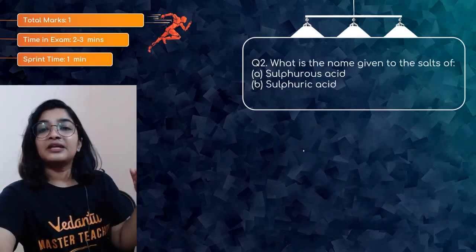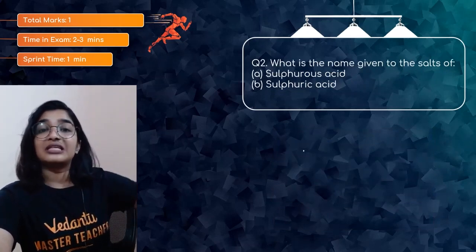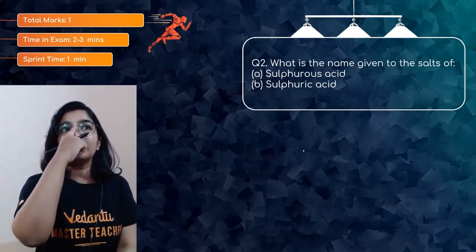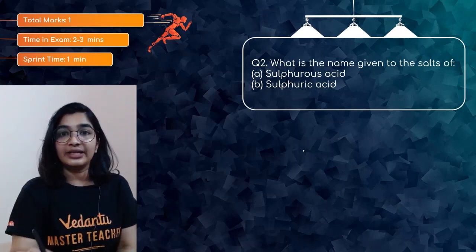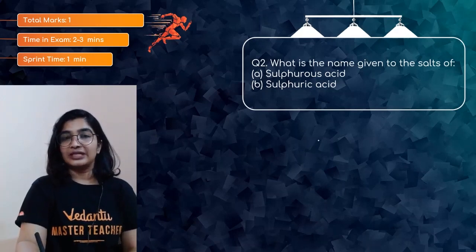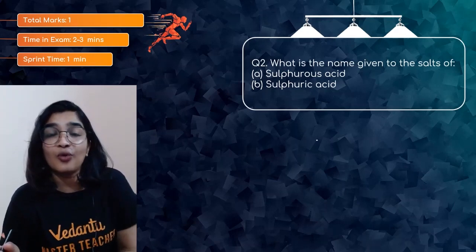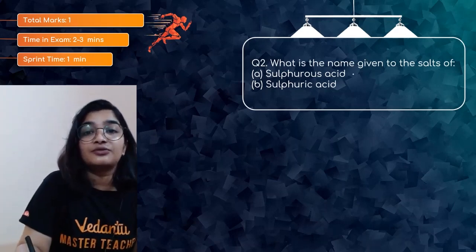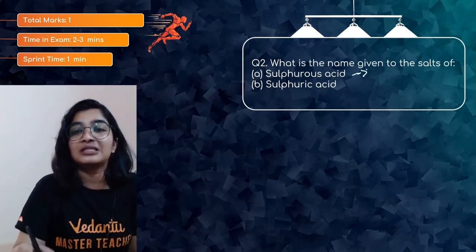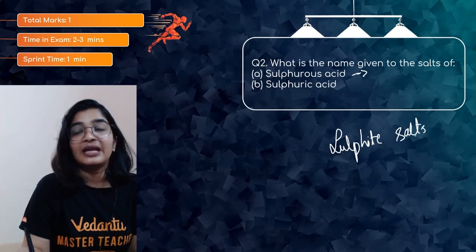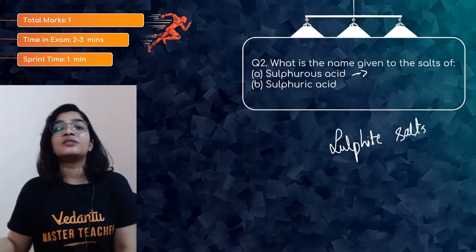What is the name given to the salts of sulfurous acid and sulfuric acid? Sulfurous acid is H2SO3, and sulfuric acid is H2SO4. So obviously the salts formed by the action of sulfurous acid can be called sulfite salts. Na2SO3 is sodium sulfite.